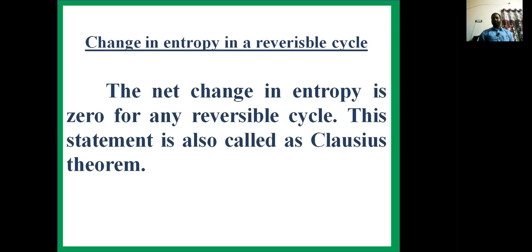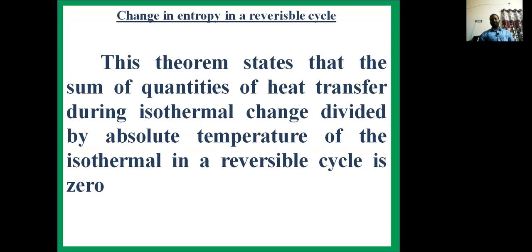The net change in entropy is 0 for any reversible cycle. This statement is also called the Clausius statement or Clausius theorem. The net change in entropy delta S in a reversible cycle is 0. So according to this Clausius theorem, the sum of quantities of heat transfer during isothermal change divided by absolute temperature, that is Q by T of the isothermal in a reversible cycle is 0.